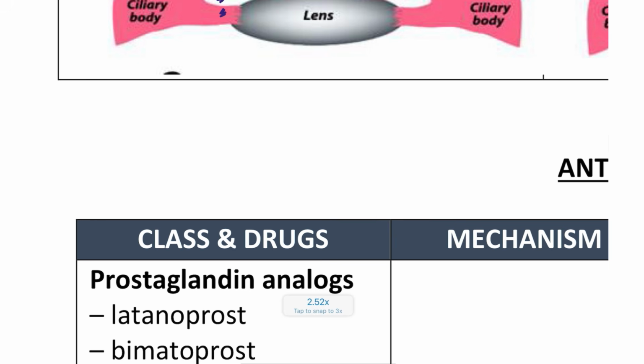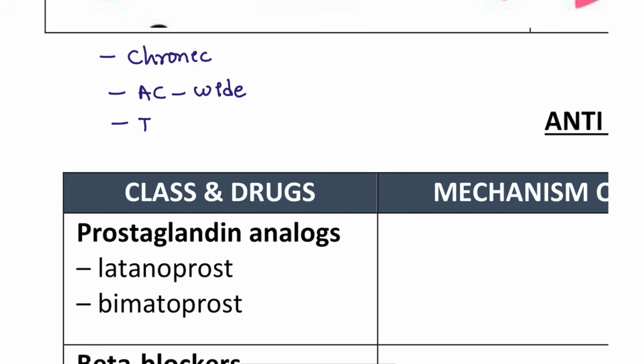The primary open angle glaucoma patients present chronically, not early. Over time they will have these changes. That is a very chronic type of presentation. Here the anterior chamber is wide, so there is no problem there. In these patients the IOP is normal, sometimes mildly elevated, but over time they will have signs such as the bionating sign.